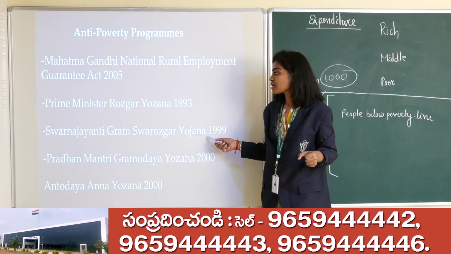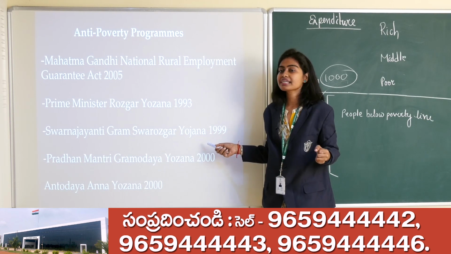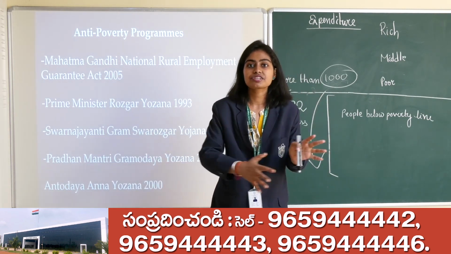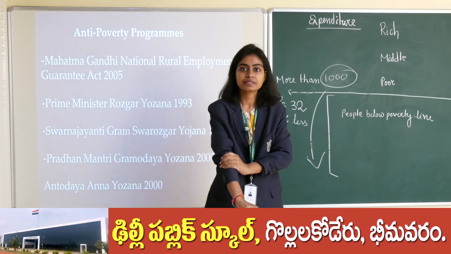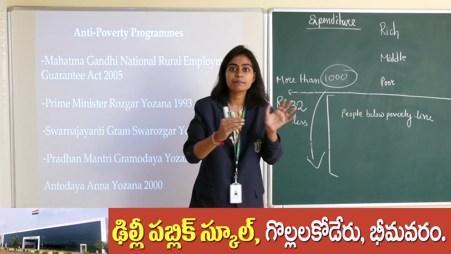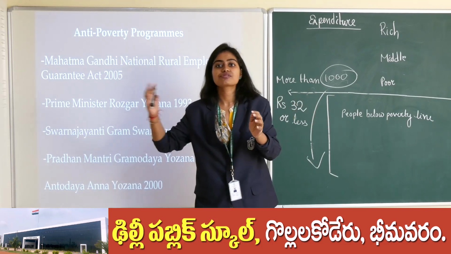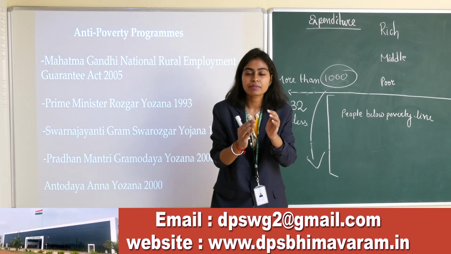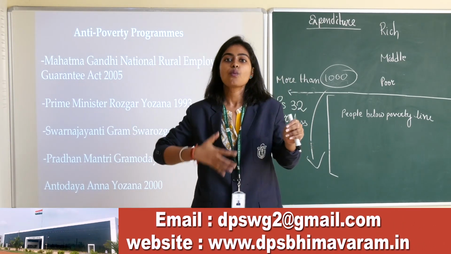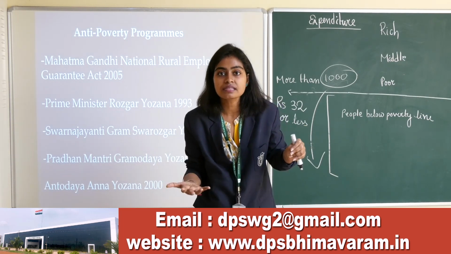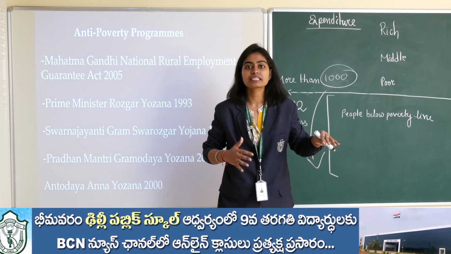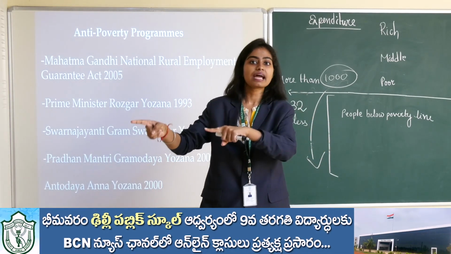Okay, next, Swarna Jayanti Grama Swarojgar Yojana 1999, it has created a self-help group who are collecting the money from their wages and as well as the subsidies provided by the government. They are mixing it and they are giving those amounts to the people who wanted to start their own business in the village. Why they are doing that? So that the other people who are unemployed in the village, they can also join in that business.